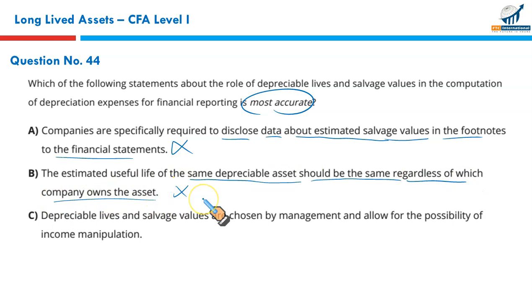B. The estimated useful life of the same depreciable asset should be the same regardless of which company owns the asset. Now, this is not correct as well. Estimated life could be different. The same asset can be valued at different estimated life by different companies depending upon the usage. So this is not true as well.